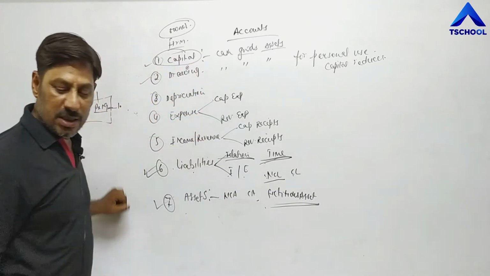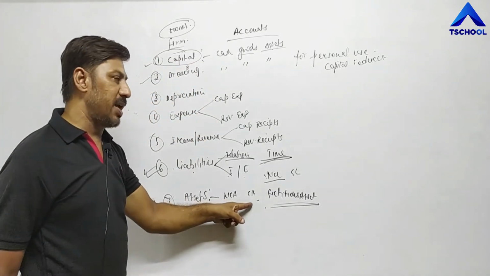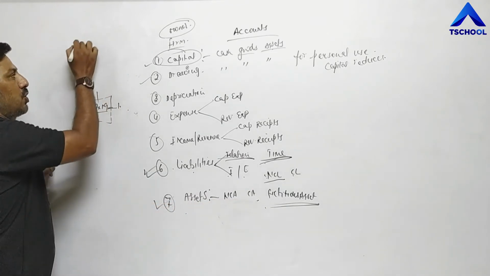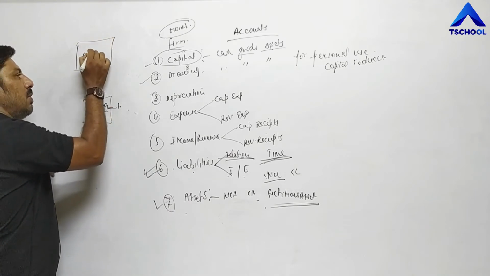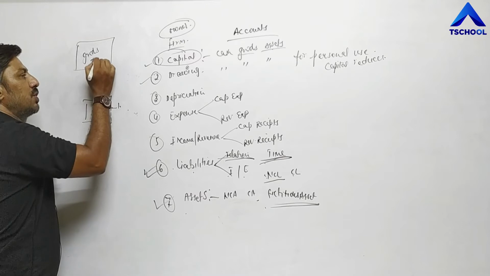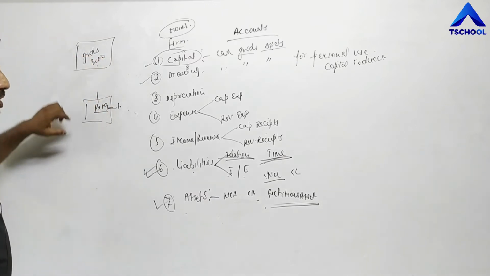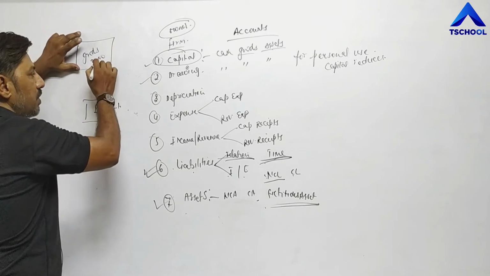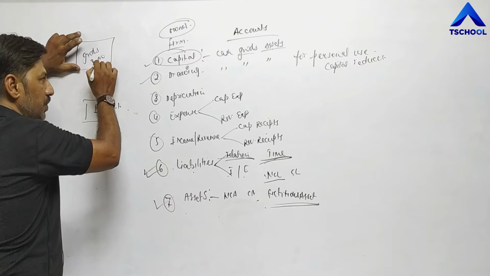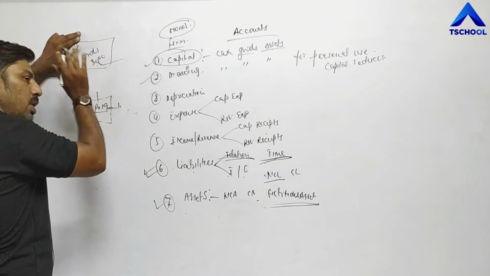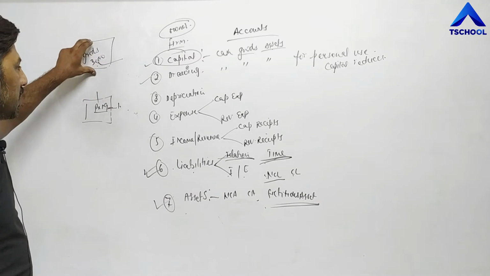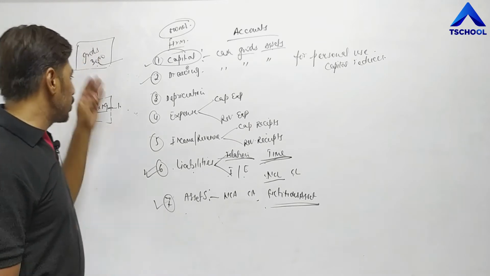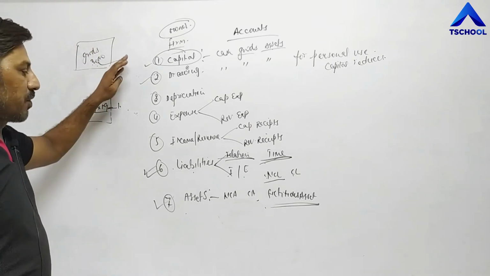Current assets are those assets which can be converted into cash quickly, within 1 year. For example, in our shop, goods, or we can say stock, is of 30,000. Suppose we are doing the business of ready-made garments, and total pants, t-shirts, trousers is of 30,000. Once we sell a part of this to a customer, it will be converted into cash. So this is a current asset. Stock is a current asset because we can convert this stock into cash quickly. As we sell to the customer, stock will be converted into cash.